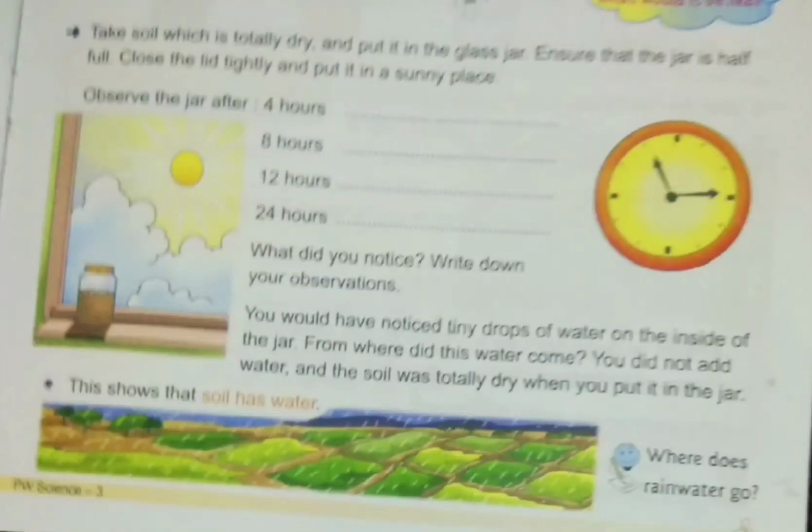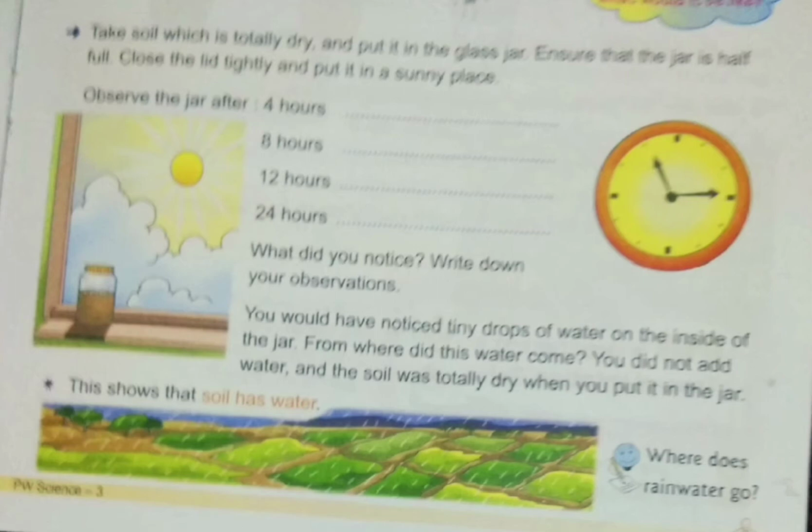Good morning, children. In the last class, we learned about layers of soil, formation of soil, and contents of soil. The further part of this lesson we'll learn today. Okay, children, on page number 85, they have given one experiment.